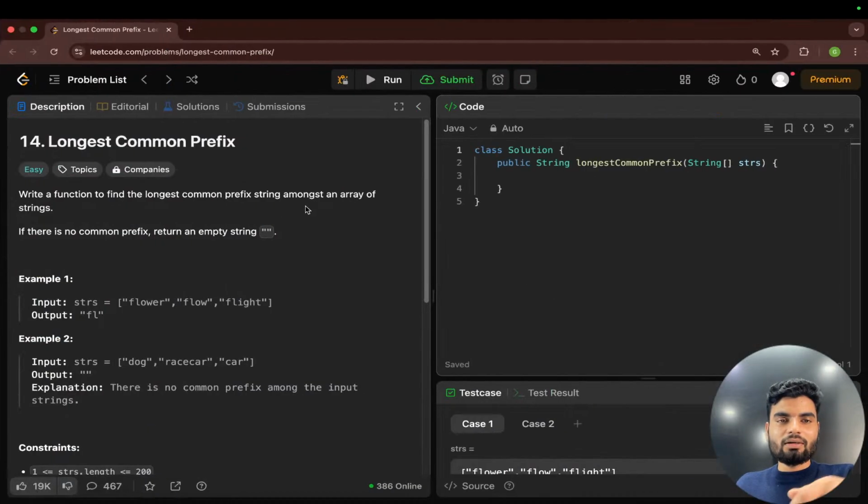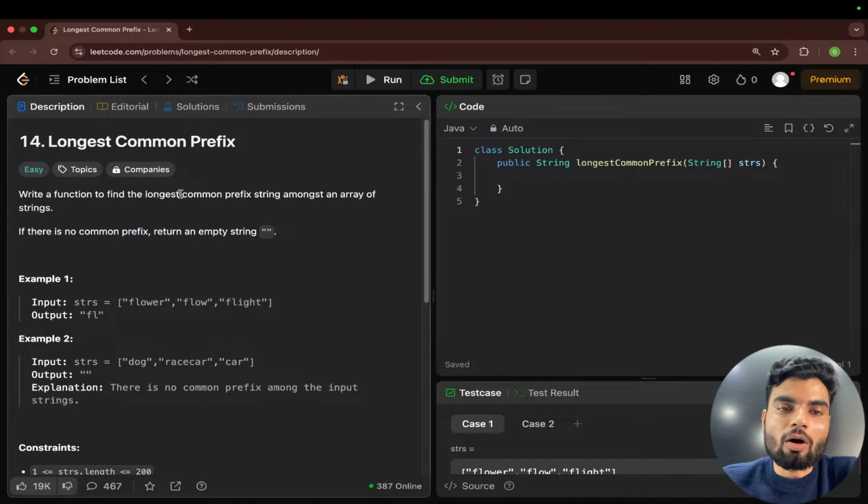Now we'll go to Google and open our LeetCode. So this is the problem statement. They mention: write a function to find the longest common prefix string amongst an array of strings. So you will have an array of strings, and there you need to find the common prefix string. If there is no common prefix, return an empty string.